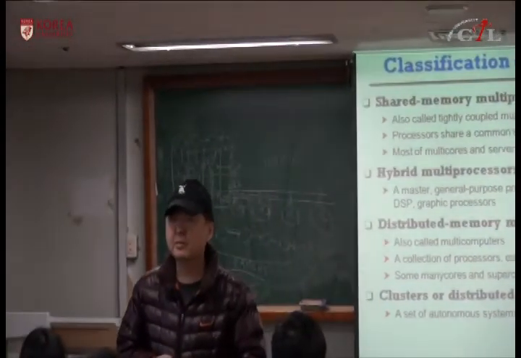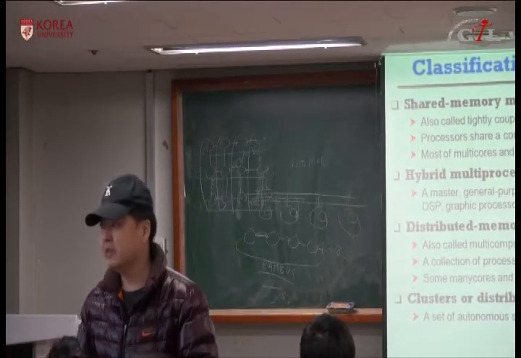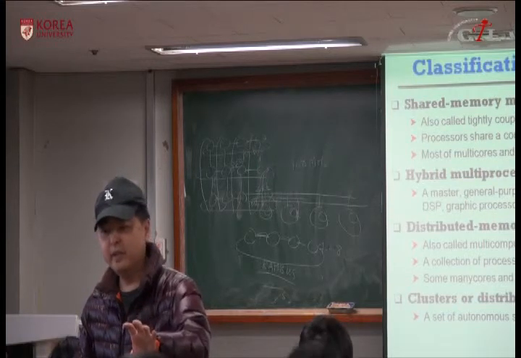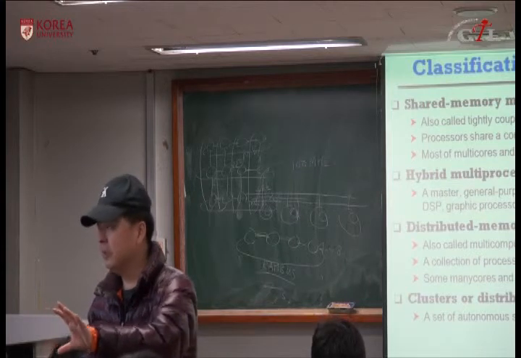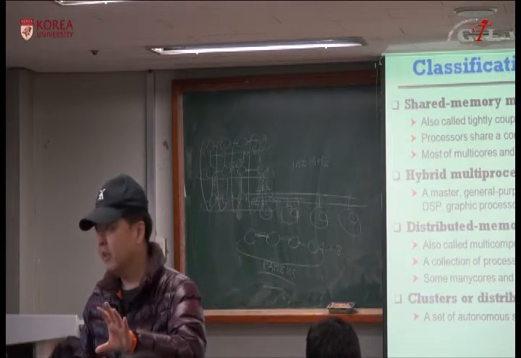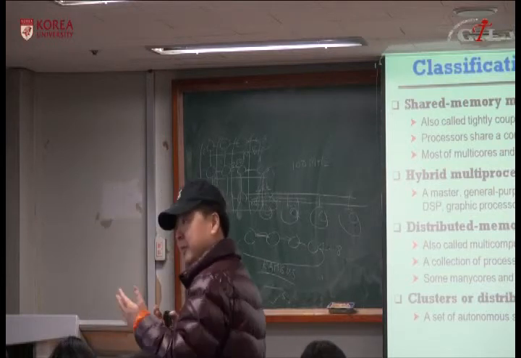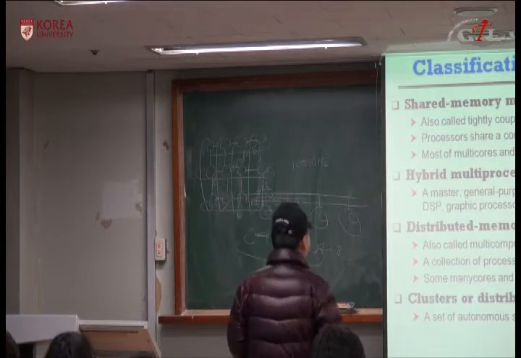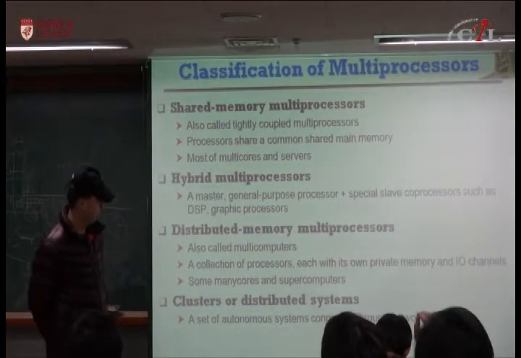Okay, the MMX instructions used by Intel processors are all this kind of SIMD processing. Okay, so if you have small 16-bit data or 32-bit data, instead of just single 64-bit computation, you can do 2 32-bit computation in parallel or 4 16-bit computation in parallel, and they can speed up this multimedia data processing. And these are called hybrid multiprocessors.